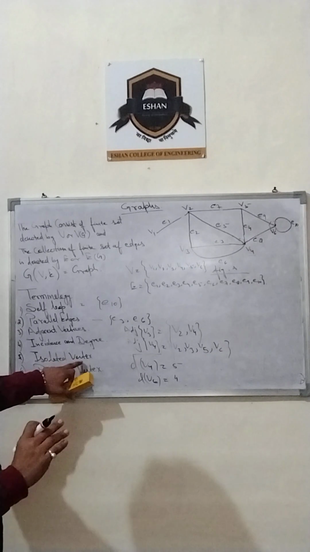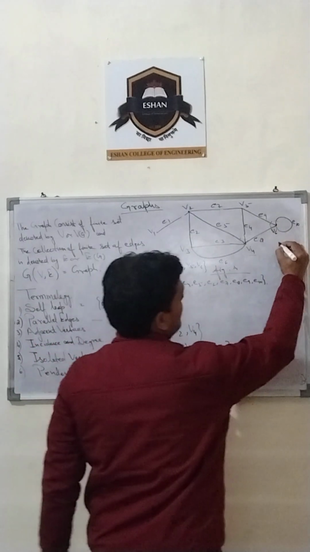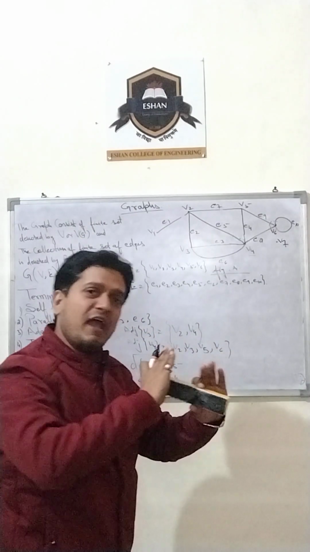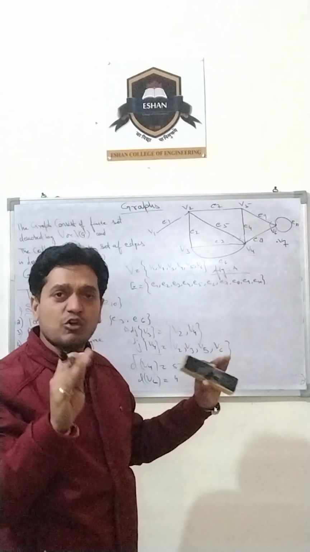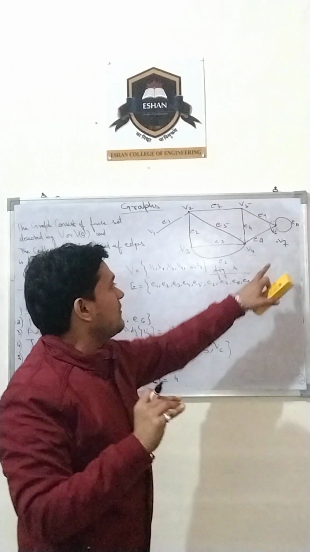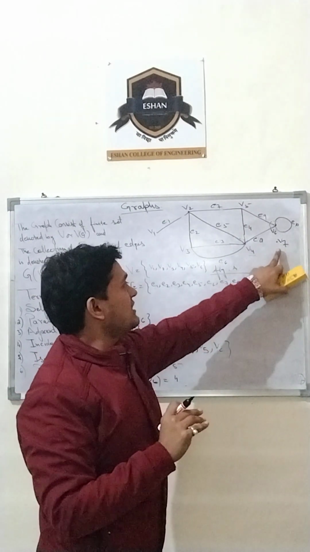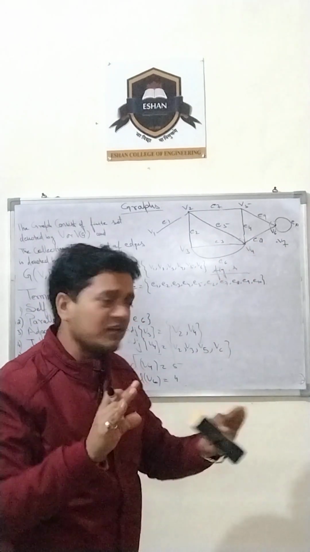Now, isolated vertex. Isolated vertex means if I draw a single vertex here, suppose V7, which is not connected to any other vertex by any edge, it is called an isolated vertex. Isolated vertex means it is not connected to any other vertex in that particular graph.